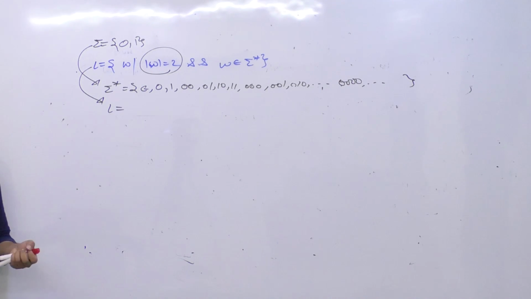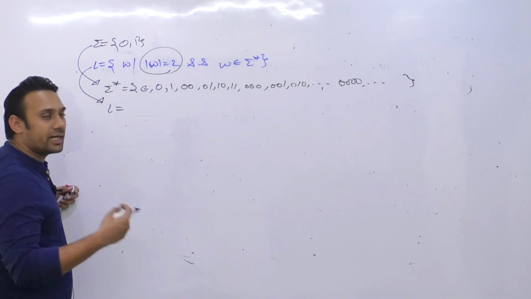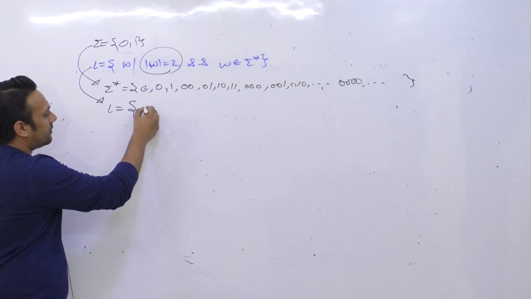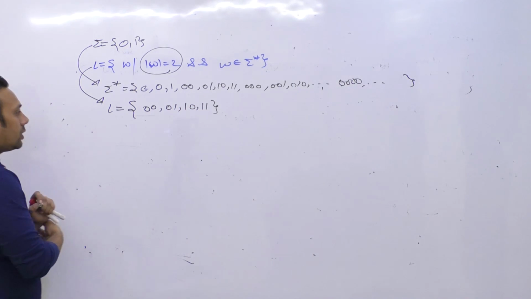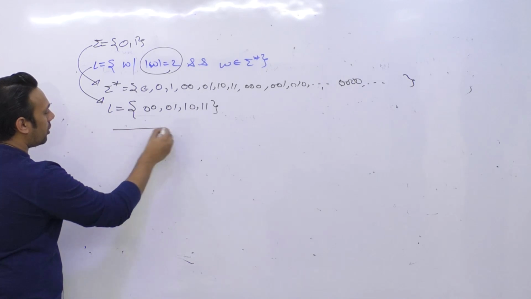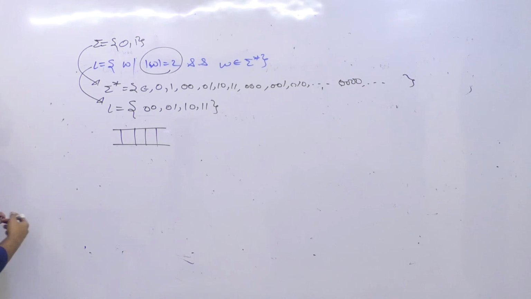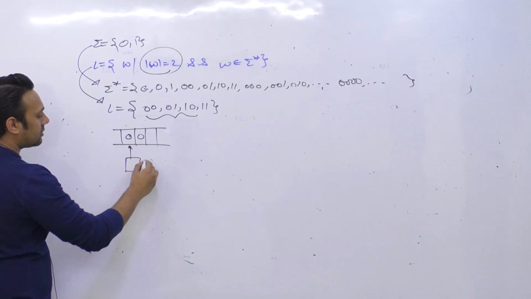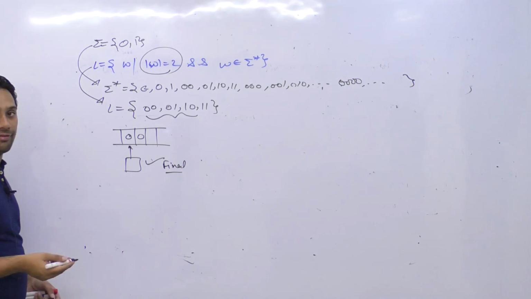थोड़ा इसको ध्यान से समझना. Those students जो इस सब्जेक्ट को पहली बार पढ़ रहे हैं, those students who are studying this subject for the very first time, so please try to understand and focus on this. This might be a little tricky and complicated. So यहाँ पर जो strings आपके पास हैं, strings can be 00, 01, 10 and 11. Okay. Now what we want to do is create an automata. We want to create a model of an automata. That means if you load a string into that model, if I load 00, now this finite automata should go to a final state and it should say that this string is valid.